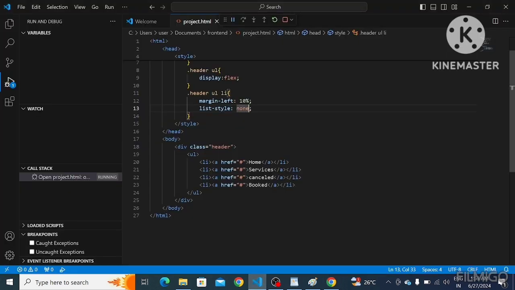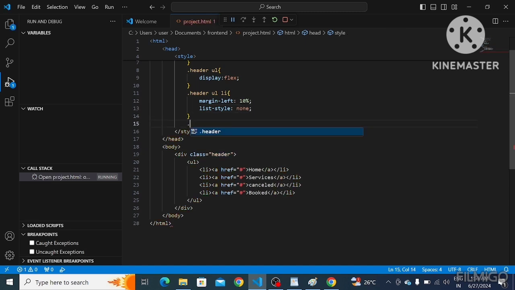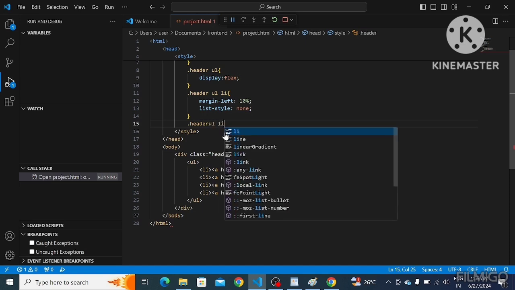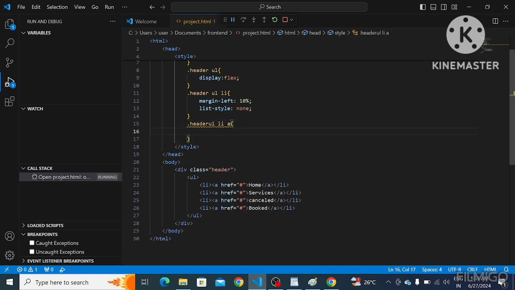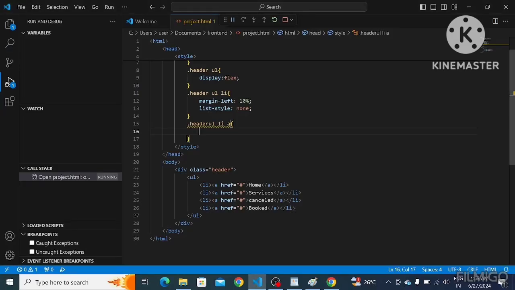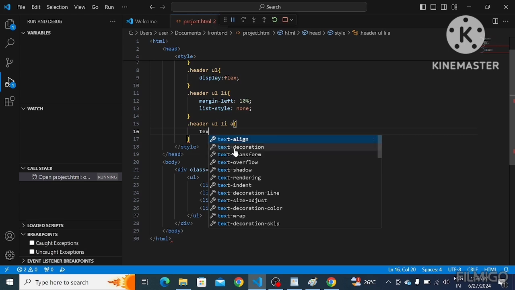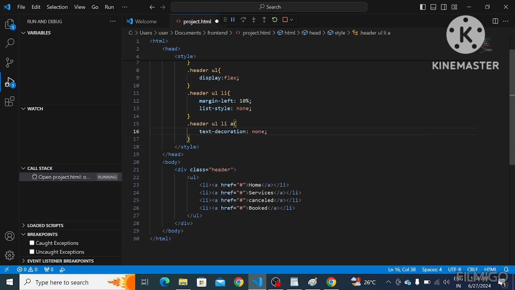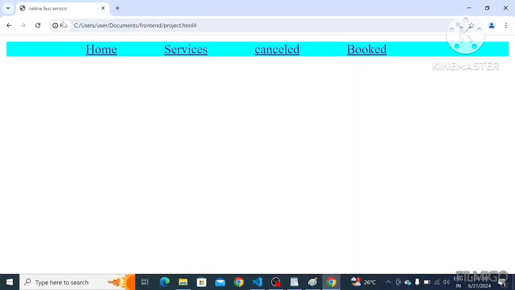And I want to remove these underlines also. So I have selected the anchor tag, text decoration none. See, the underlines also got removed. Now it's perfect, right? Header is perfect.